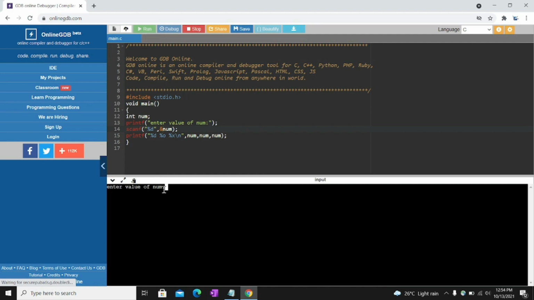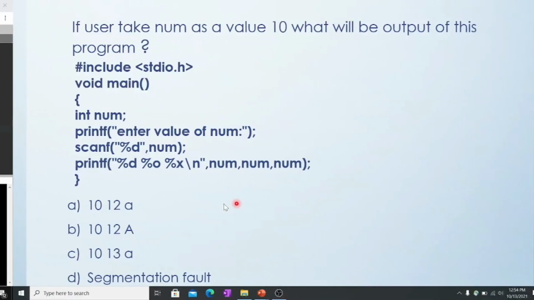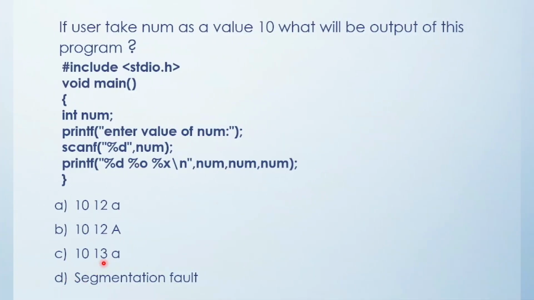See, now no warning came, and I get the output 10. See output 10, 12 and A. So in our original code the output is a segmentation fault. Because the address is not there, we got a segmentation fault. Make sure of one more point: it's not a compile time error, it's a runtime error. Segmentation fault comes only as a runtime error, not a compile time error.